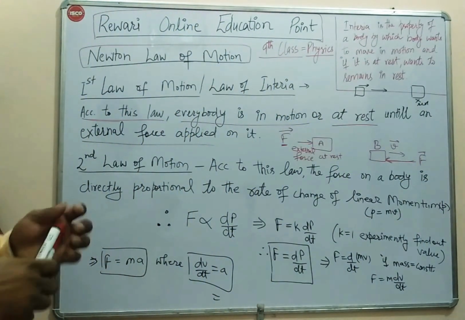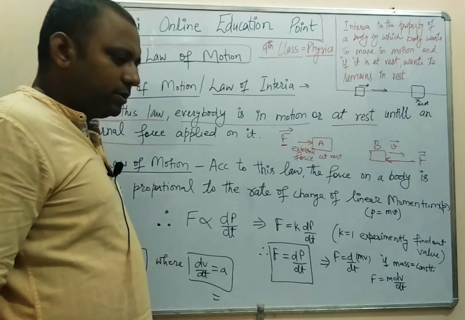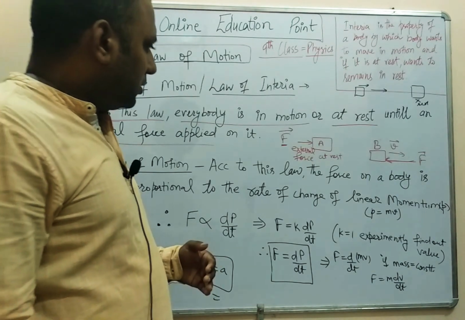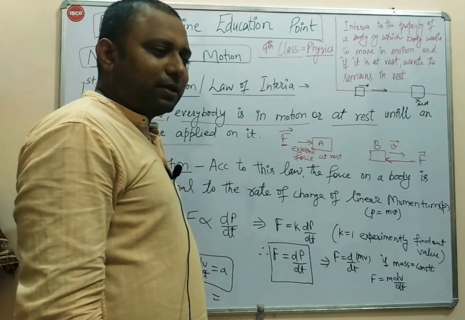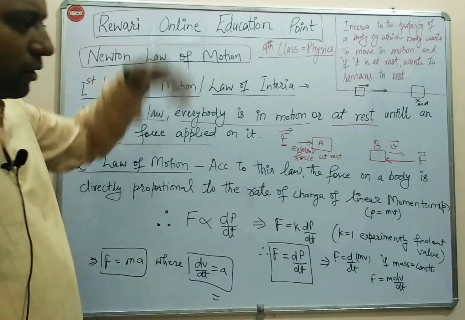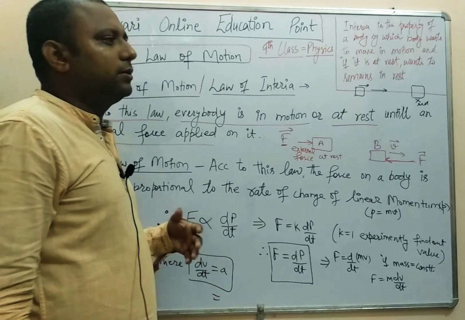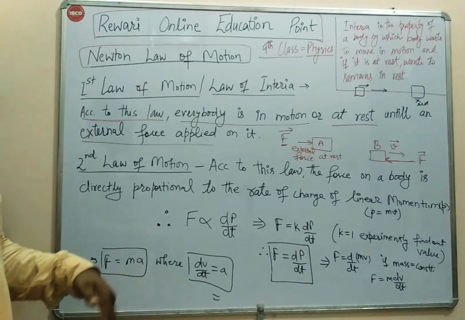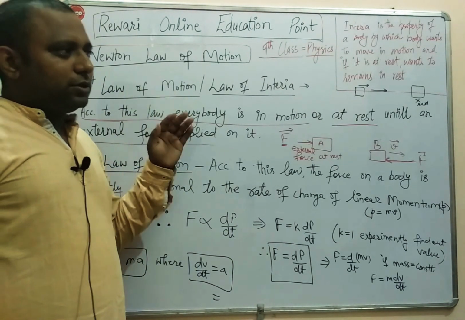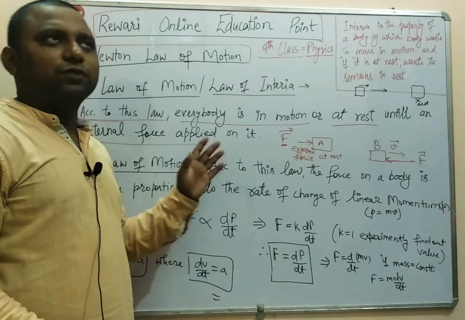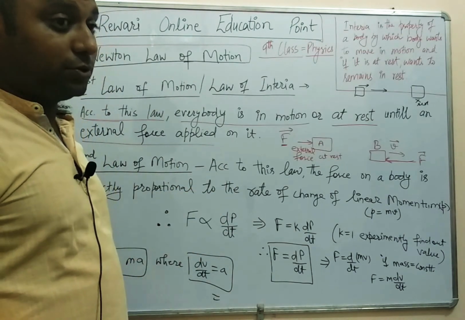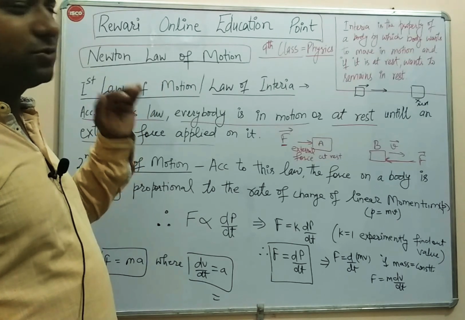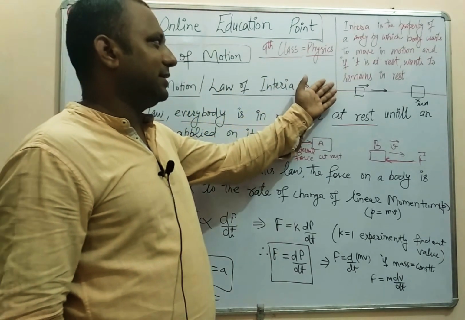You can see different examples of inertia. For example, if we are traveling in a bus, what happens when the driver applies the brake? Our upper body moves forward, because the lower portion of our body is in motion along with the bus. When the driver applies the brake, our body doesn't want to stop, because of the property of inertia.